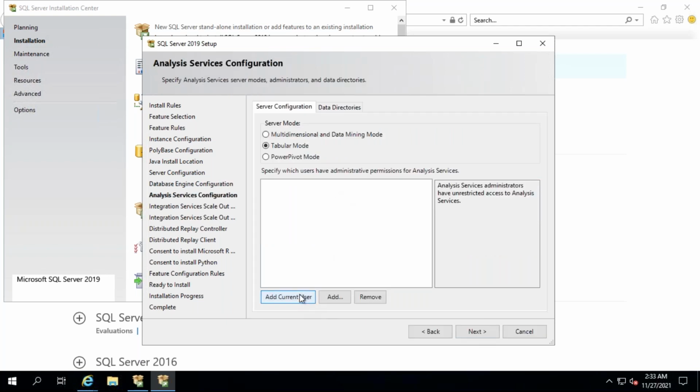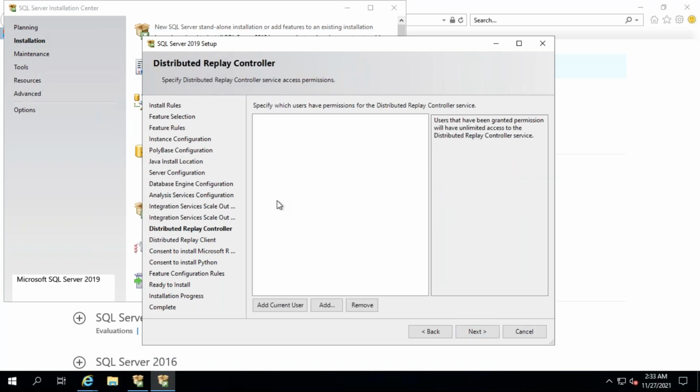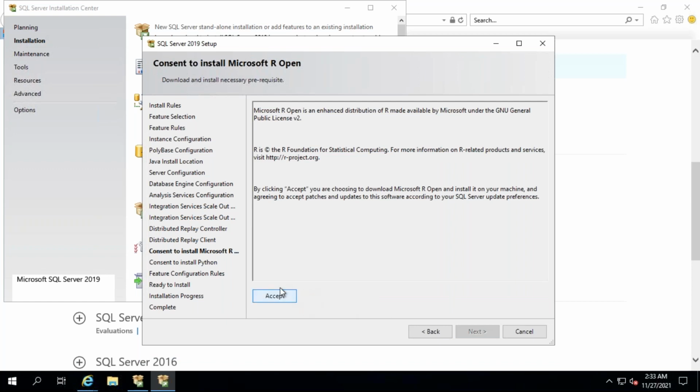The same thing for the analysis services we have taken. I'm selecting that admin. Next. Okay, add the current user. The current user is nothing but the system user. Click on next. You accept these terms and conditions, because you are taking some features.